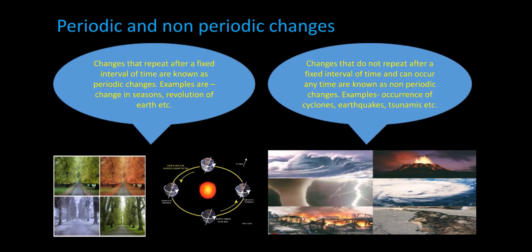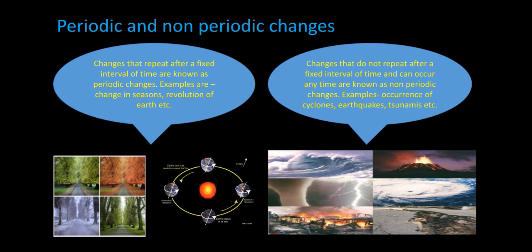As we have studied in physics and in chemistry about periodic and non-periodic motion, the motion which takes place at a particular time interval is called periodic, and non-periodic is one that does not have a fixed time period. We can understand it from the name itself: that which has a particular time period is called periodic and that which does not have a particular time period is called non-periodic.